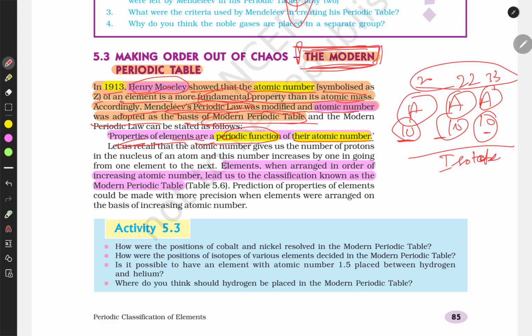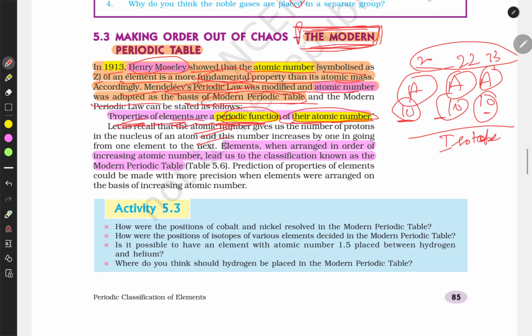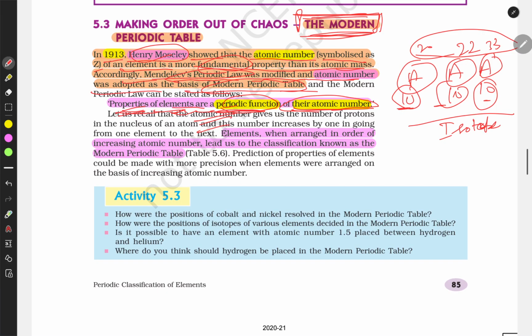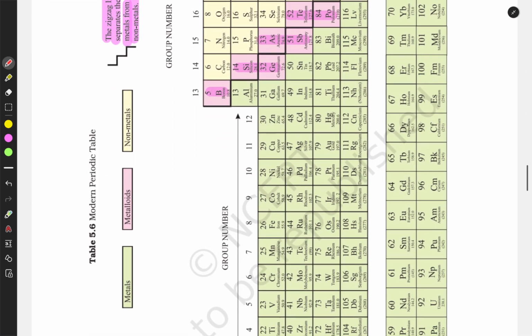The properties of elements, like forming oxides and hydrides, like forming chemical bonds, these chemical properties are a periodic, repetitive function of their atomic numbers. So this is how he classified. And elements arranged in order of increasing atomic number led us to the classification known as the modern periodic table. So the modern periodic table looks like this.